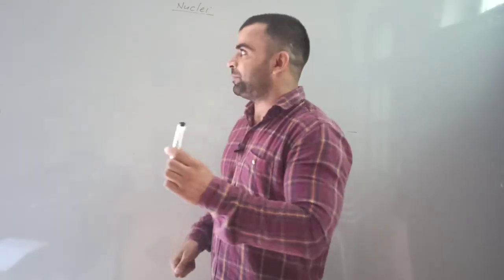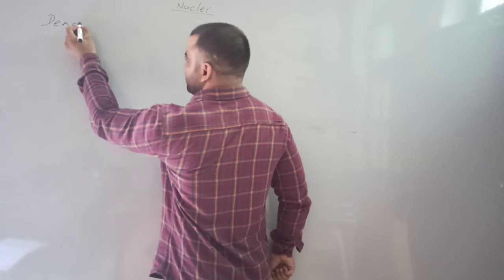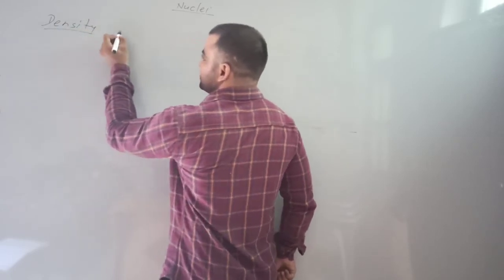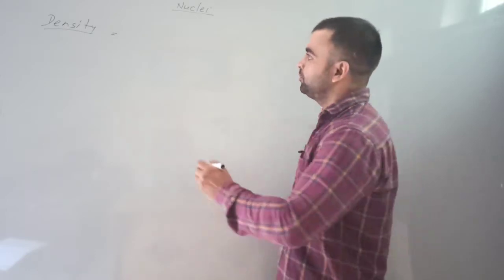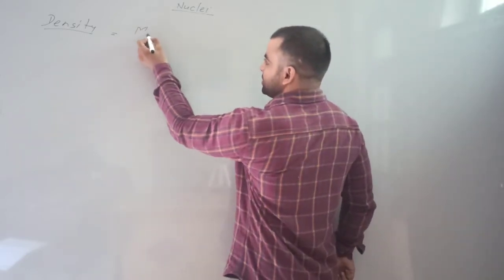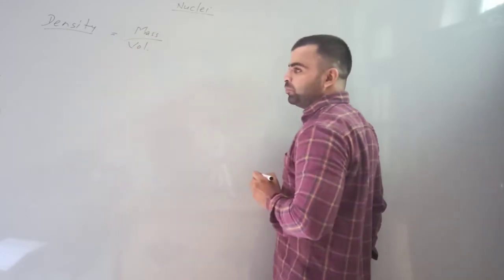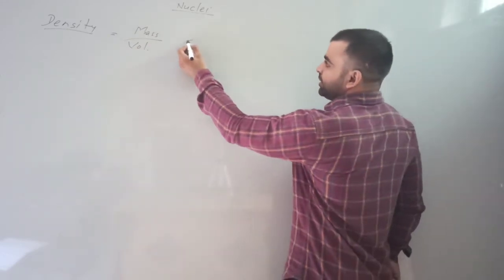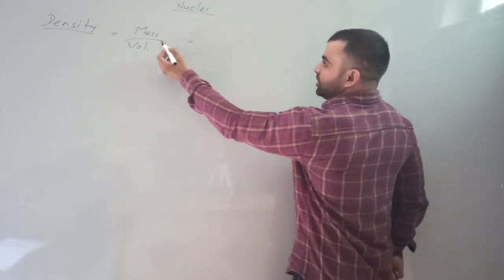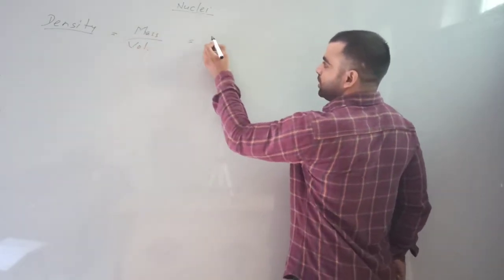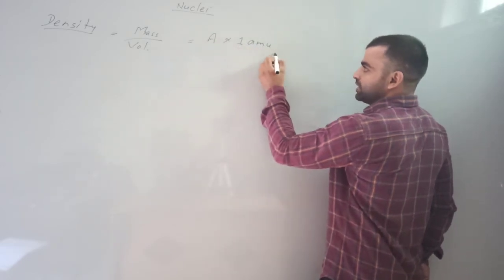Next we will discuss the density of the nucleus. Density. We know that density is the mass per unit volume, mass by volume. And here we will take the mass of the nucleus in AMU. This will be A into 1 AMU, you can say.